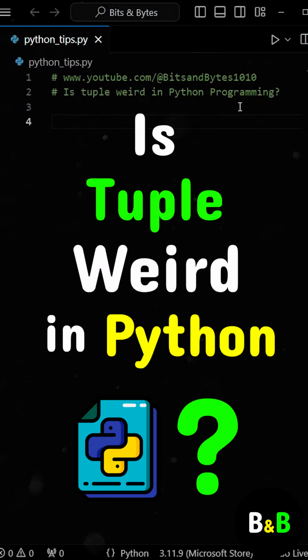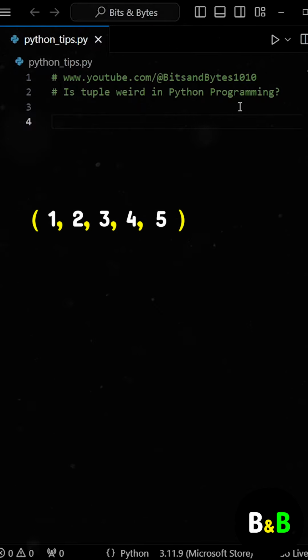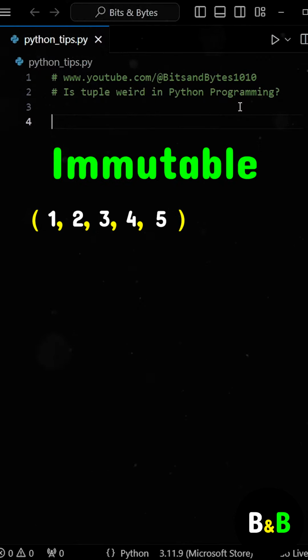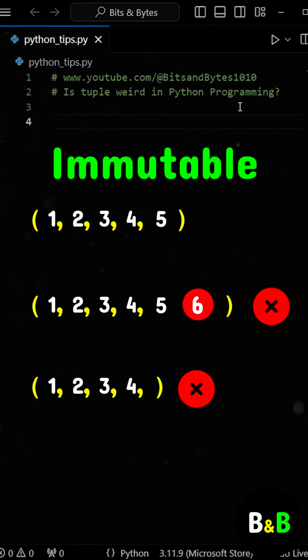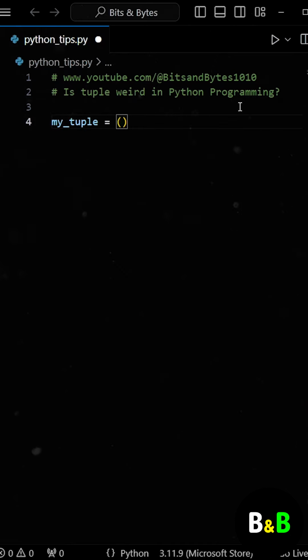Is the tuple data type weird in Python? As we know, a tuple is one of the fundamental data types in Python. It belongs to the immutable type, which means we cannot modify a tuple by adding or removing elements once it's created. Now, let's assume we have a tuple that contains a few elements.